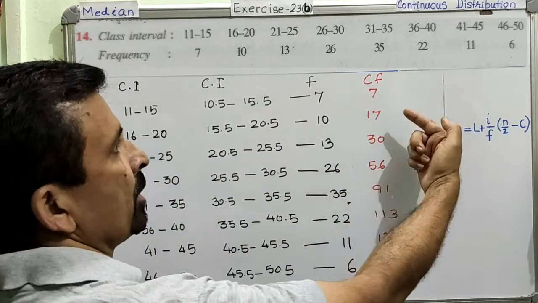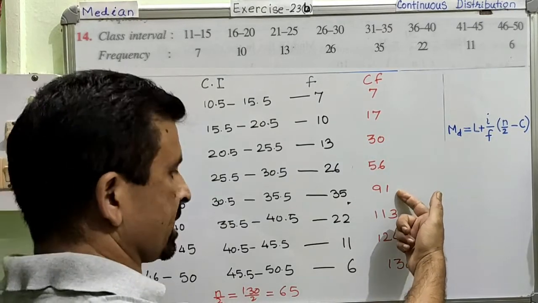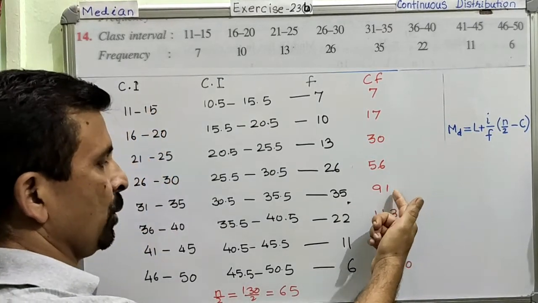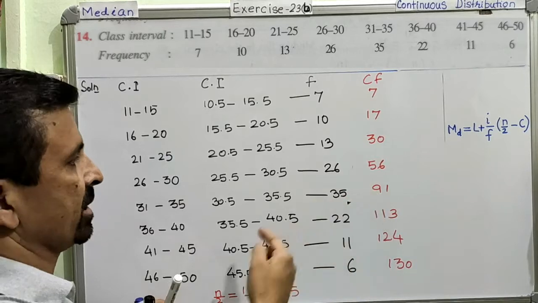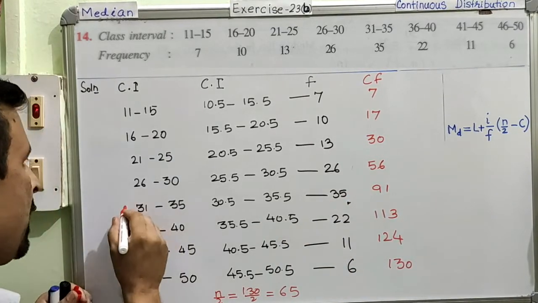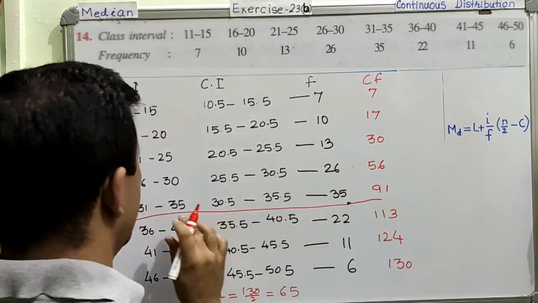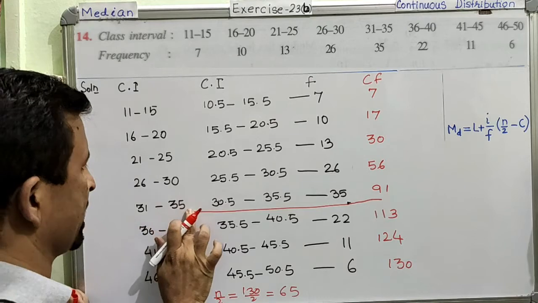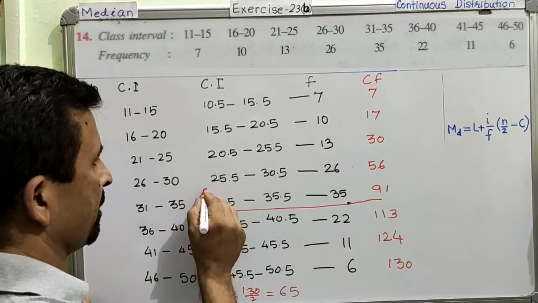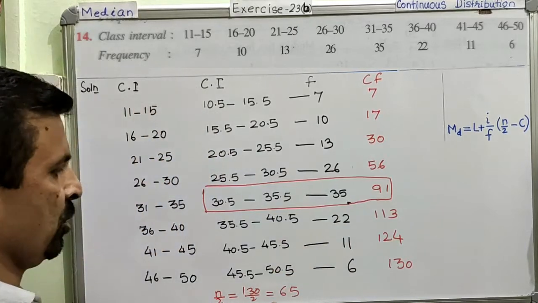Is it here? No. Is it here? No. Is it here? No. Is it here? No. Is it here? Yes. Here. We have our data hidden in this class. So we will just highlight this row. And in this row we don't need this part, right? We will record only from here. Okay? You got this one.